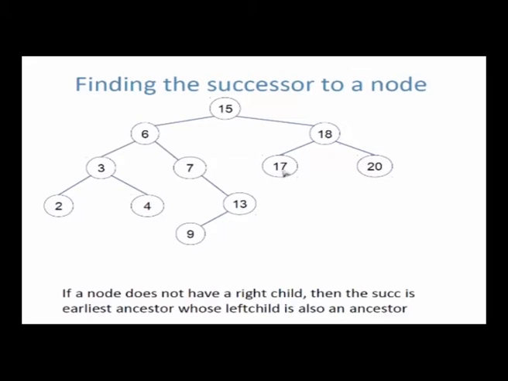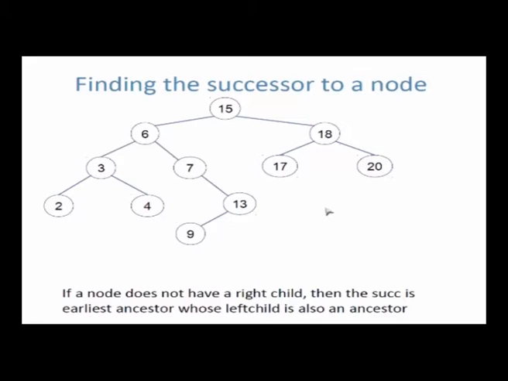17 similarly, can't go any further left, up. So turn right and stop. So I find 18. So the algorithm for finding the successor of a node which does not have a right child is go up left as far as possible, and when we can't go any further, turn right and stop. Remember this, okay, very simple rule.